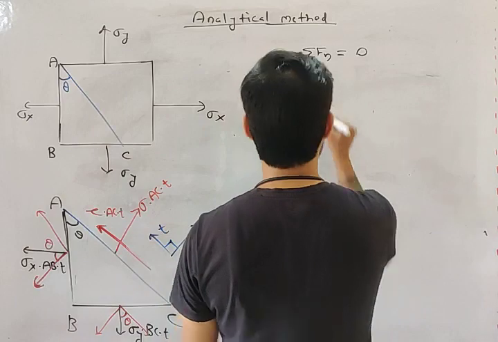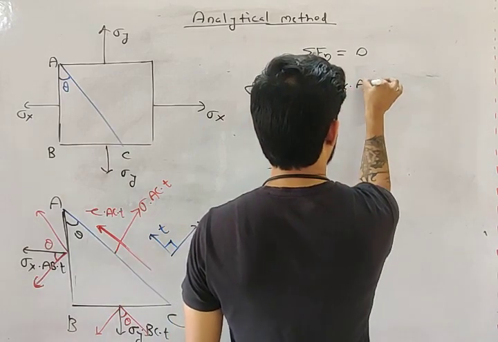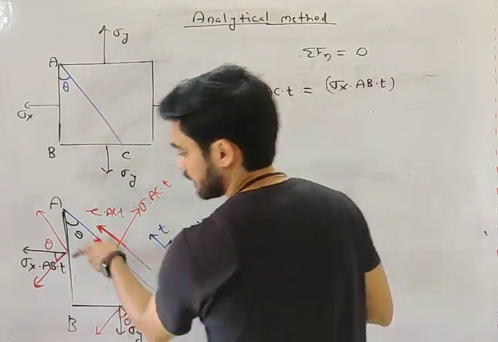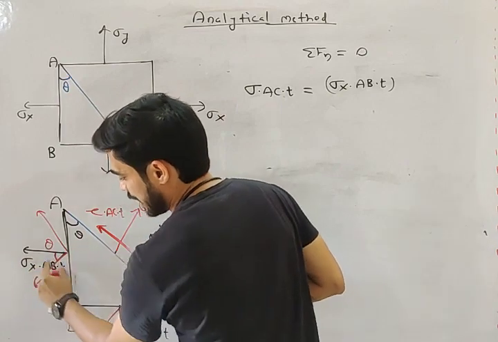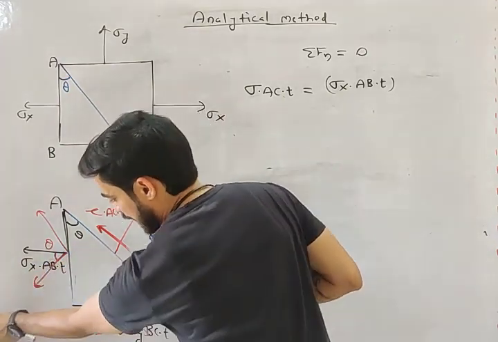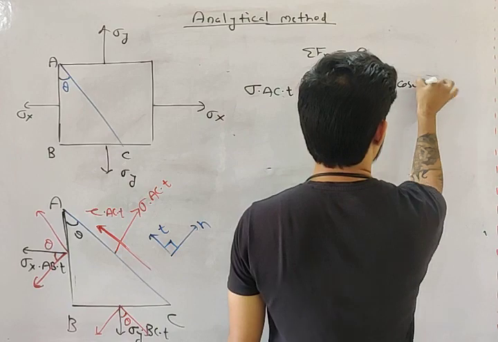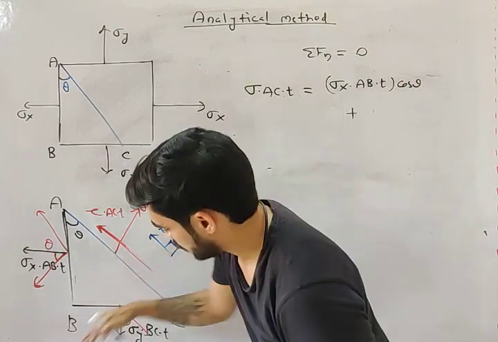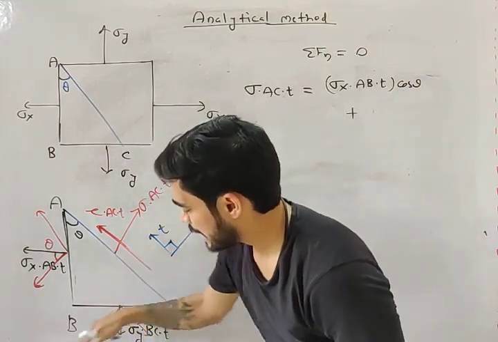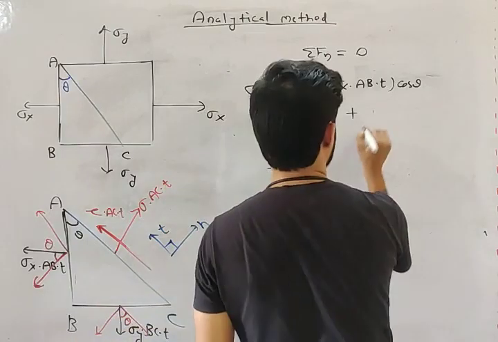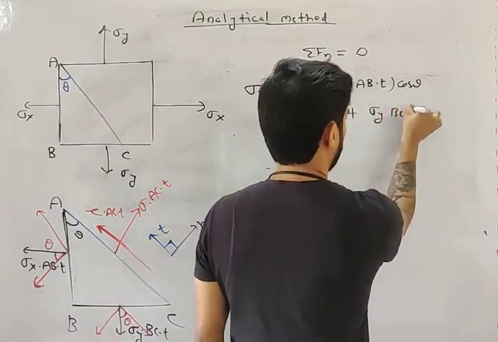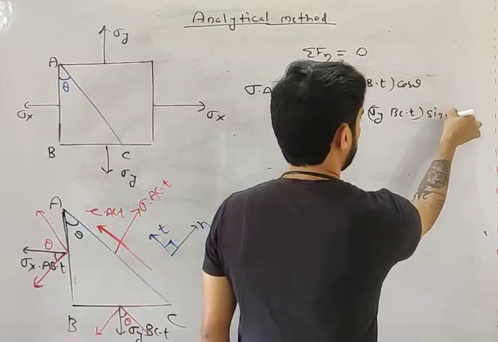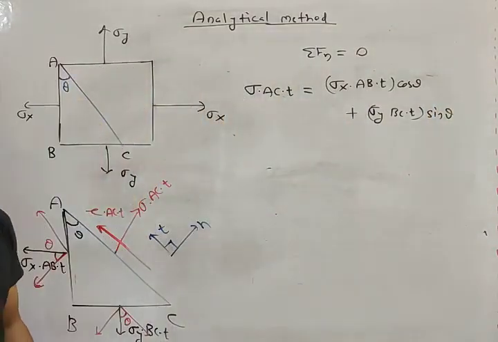So I can write sigma x AB into t, and this is what? Cos theta component. Okay, this is making angle theta, so this will be cos theta, plus what will be this? Sigma y sin theta, right? This is the sin theta component, so it will be sigma y BC into t sin theta. This is your equation, my friend, right?